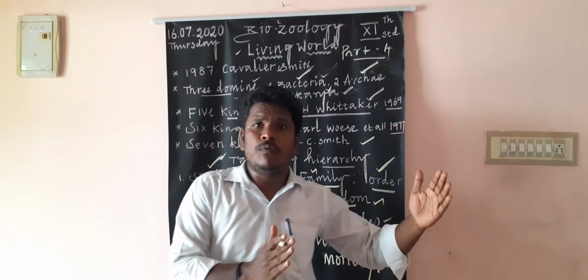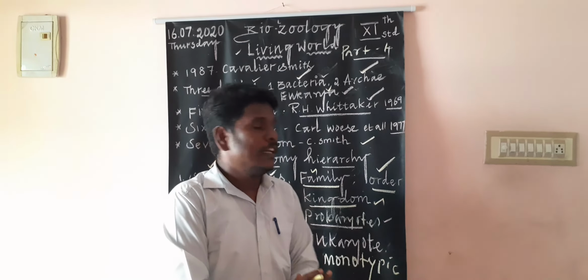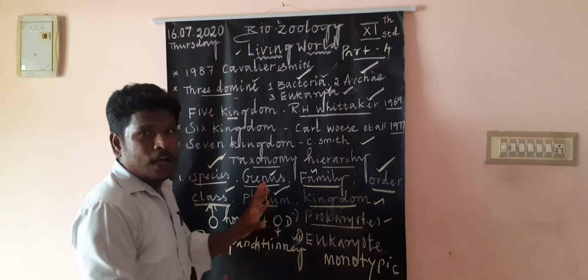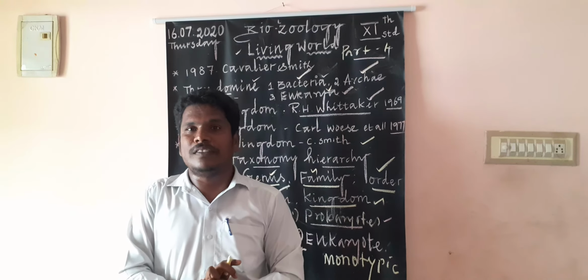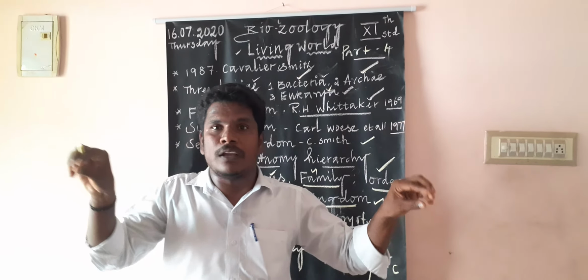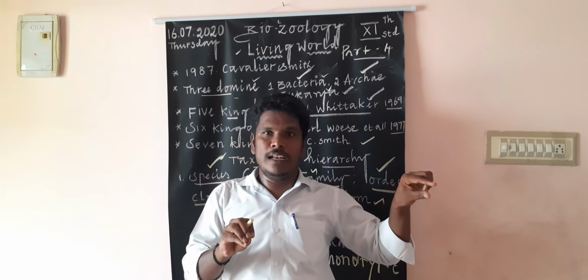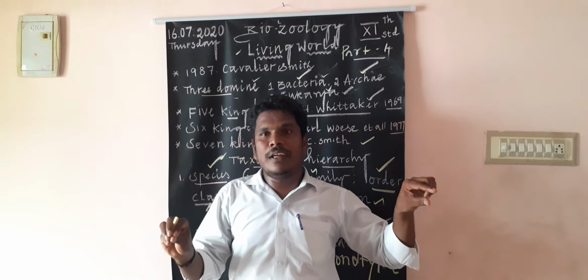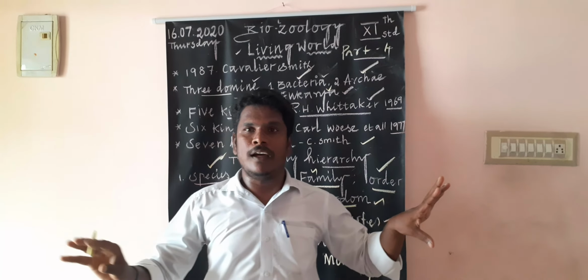Next, for example, the systematics of human beings. That is a very simple concept. I told you already there are six categories. First, kingdom Animalia, phylum Chordata, meaning animals which have a backbone.